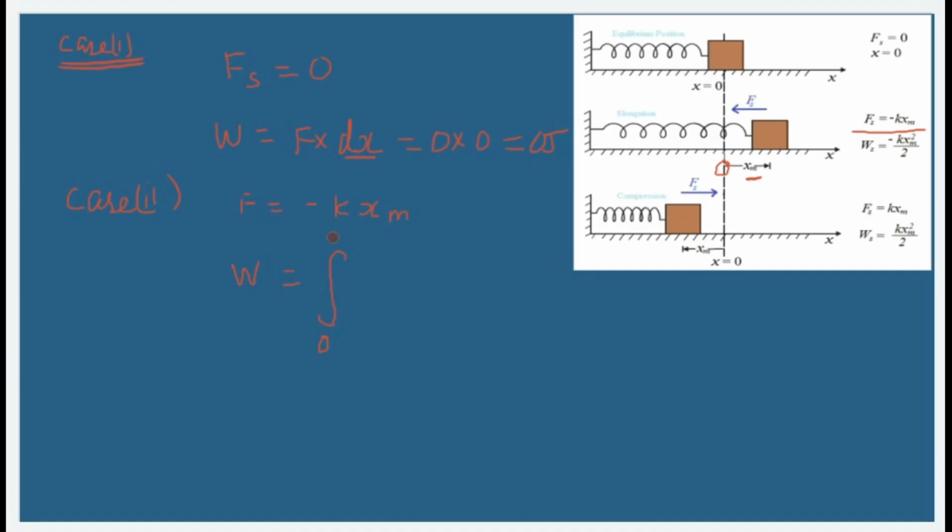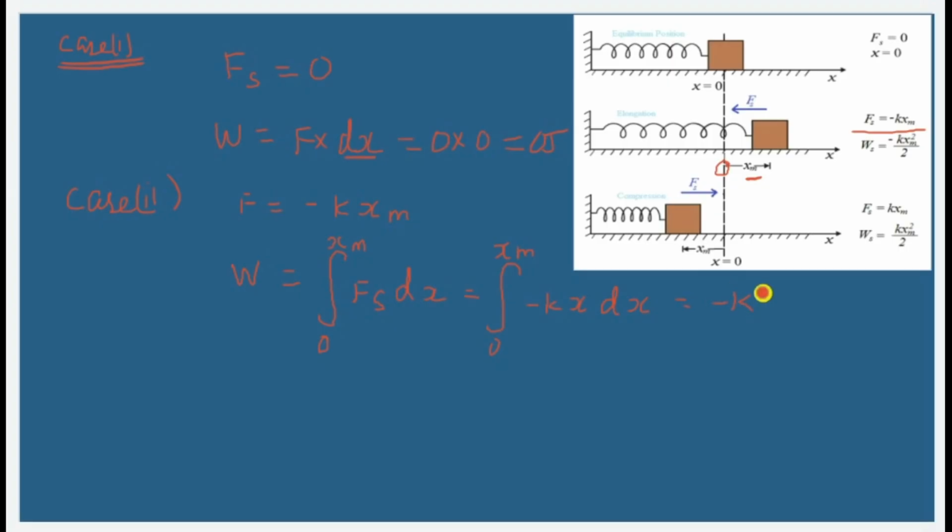So 0 to xm times what we'll be writing here? The restoring force into displacement, where we know that the restoring force is going to be given by the formula minus kx into dx.